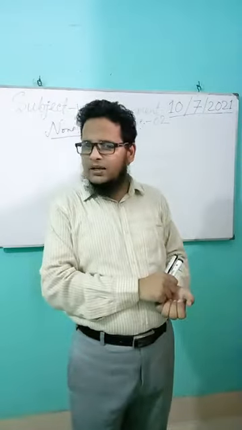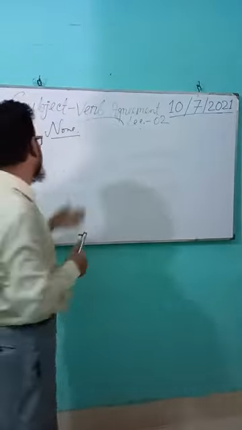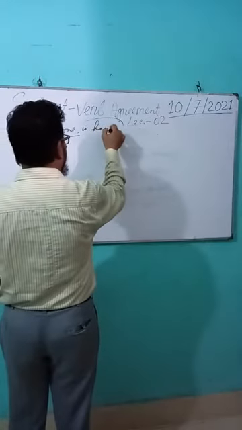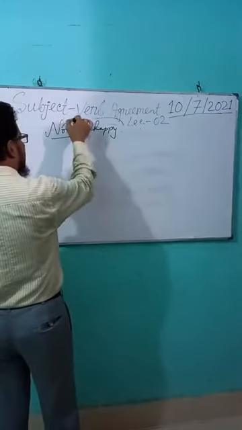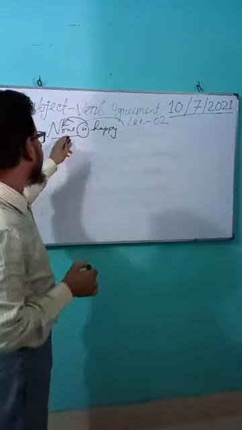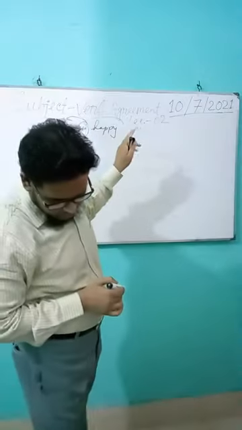So can you understand me? Actually, none is always singular, such as none is happy. We can say none is happy. Here none is singular, and that's why the verb must agree with the subject. The subject none is singular, that means the verb will be singular.